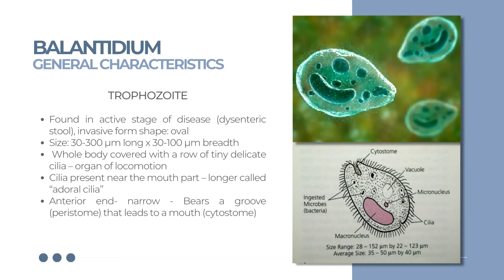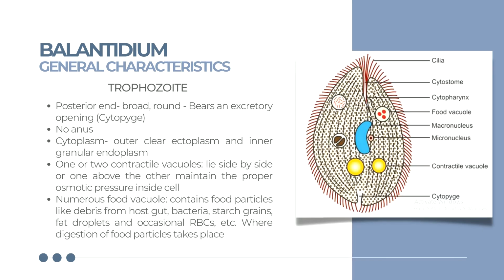The whole body is covered with a row of tiny delicate cilia, which are organs of locomotion. Cilia are present near the mouth part, and the longer cilia are called adoral cilia. The anterior end, narrow, bears a groove, which is the peristome, that leads to a mouth, which is the cytostome, followed by a short funnel-shaped gullet, which is the cytopharynx, extending up to 1/3 of the body. The posterior end is broad and round and bears an excretory opening called the cytopyge. It has no anus, and the cytoplasm has an outer clear ectoplasm and an inner granular endoplasm.